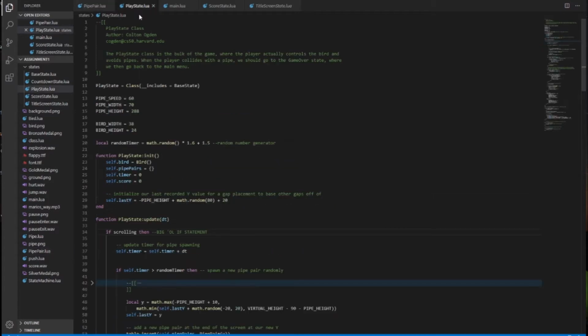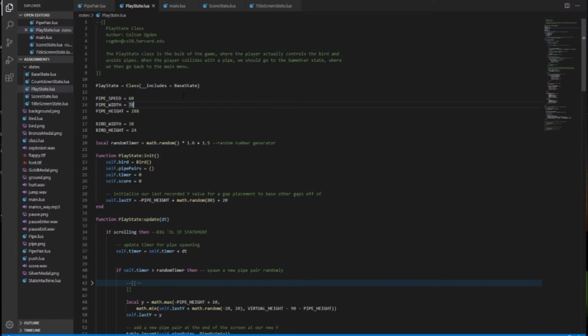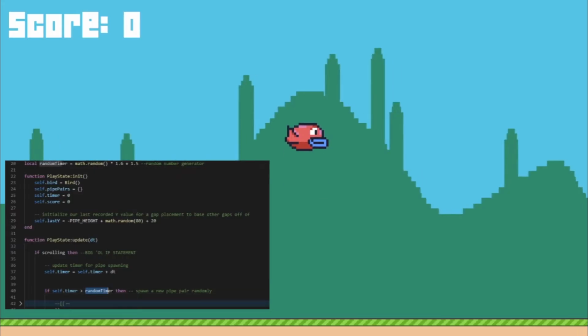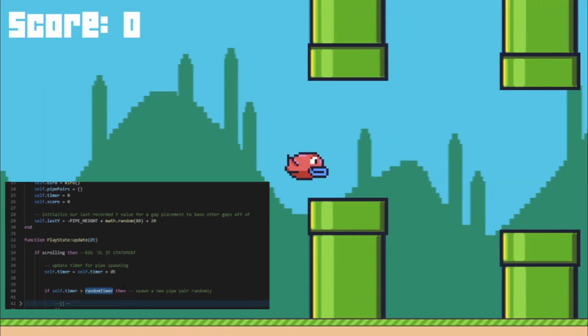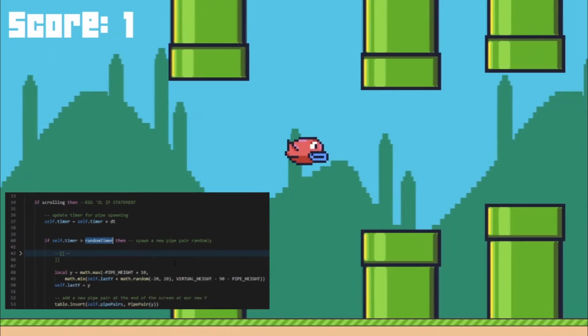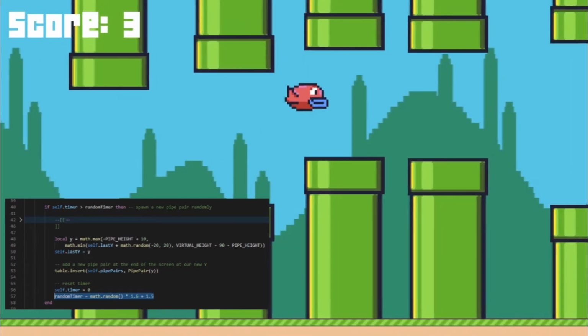Next, head into playstate.lua. Before the initialize function, key in a local random timer with a math.random function that multiplies with an arbitrary number to help us generate a random timer. On line 40, if self.timer, which is 0, is more than random timer, then this will generate new pipe pairs randomly.